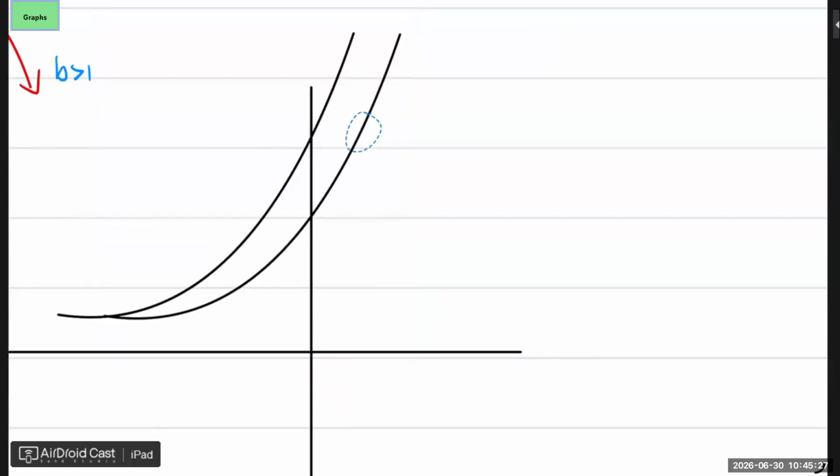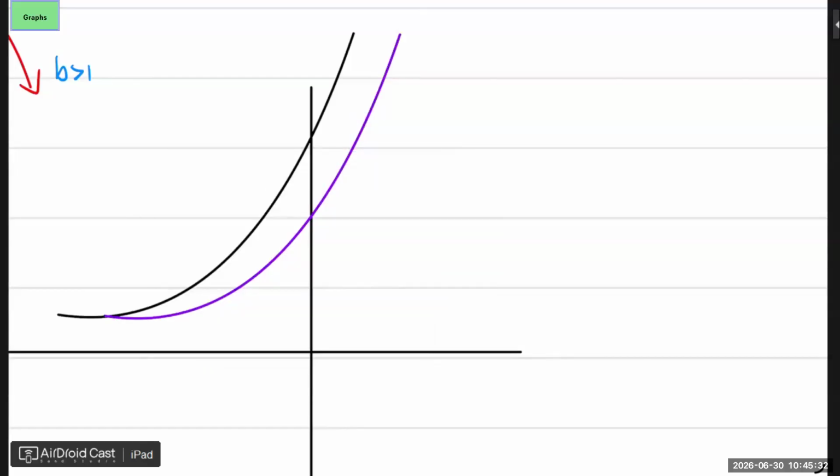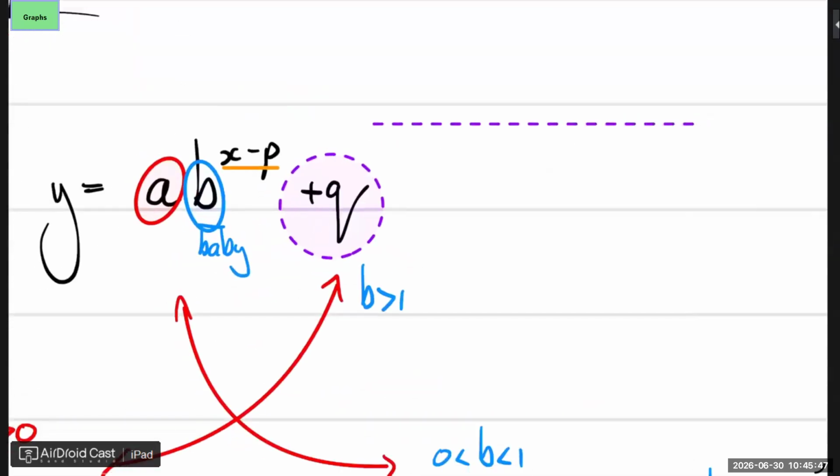Let's make it another color. So you all saw what I've done. I've just moved it to the right. Or let me rather move it to the left. I move it to the left. So you all saw I just took that graph, I moved it to the left, which means I've changed my P. That P value I've changed. Makes sense.